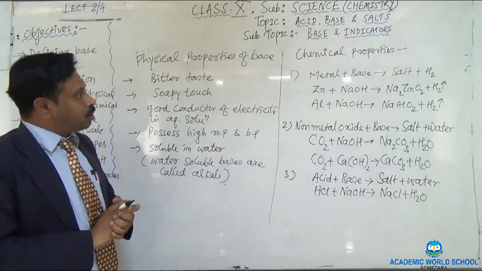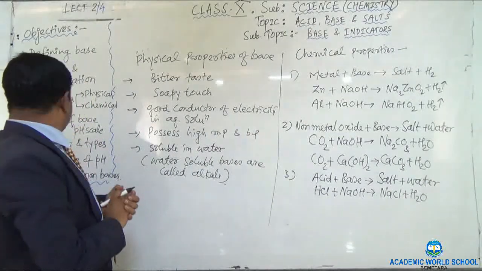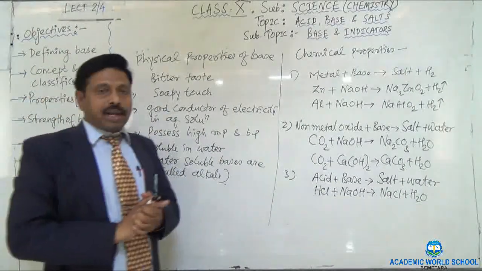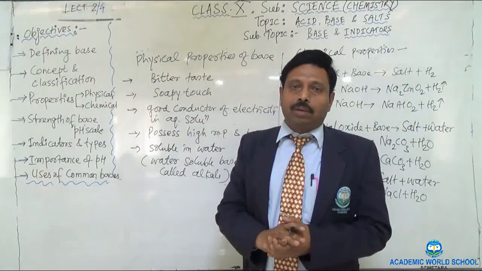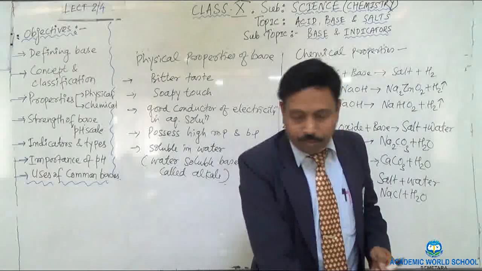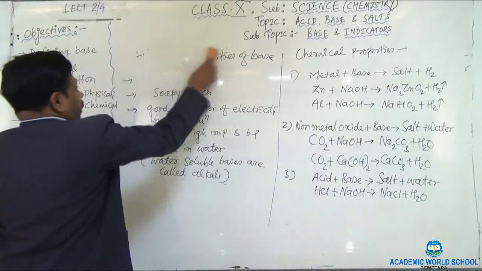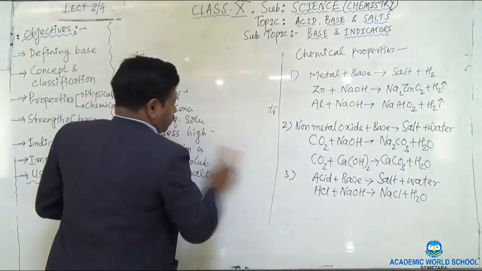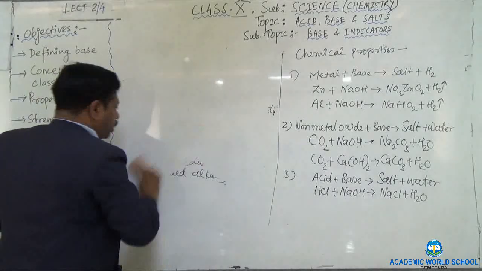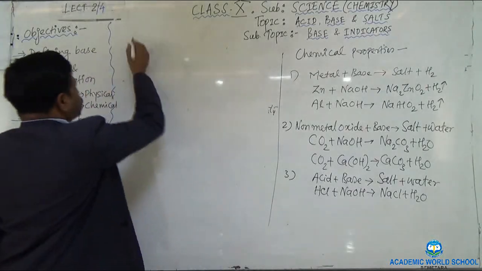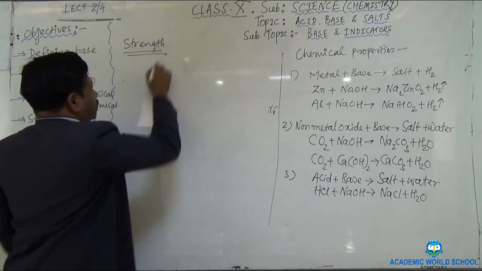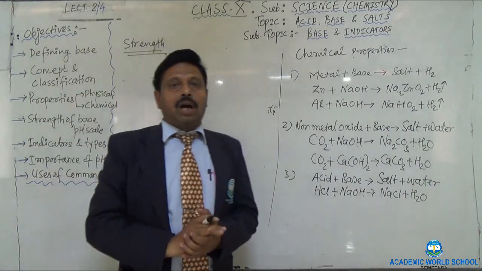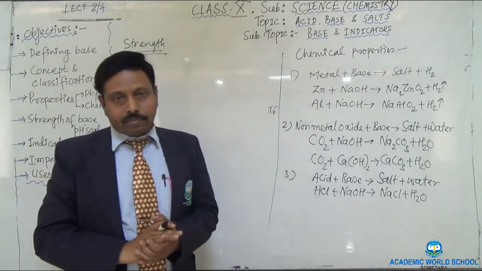Right now, we have to discuss the strength of the base, how we can find it out and how we can measure the strength of the base. That I want to explain to you. Let me write down the strength of the base. In fact, I told you earlier that the strength of the base depends upon the availability or amount of the hydroxide ions present in it.